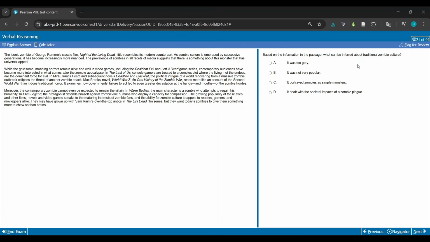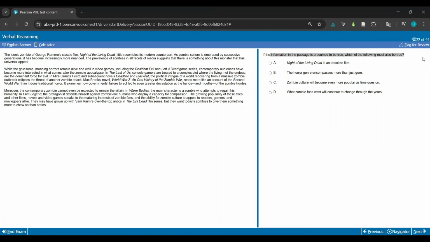If the information is presumed to be true, which of the following must also be true? Okay, so what can be inferred about traditional zombie culture? It was too gory, not very popular, portrayed zombies as simple monsters, dealt with societal impacts. Well, what did we just answer here? We just said that contemporary fans want zombies to give them something more to chew on, so you want to give them more details. So that must mean that traditional zombie culture portrayed zombies as simple monsters. B is not going to be right. We'd already ruled out D. A doesn't say it was too gory, not necessarily. It says the gruesome moaning horrors remain alive, but there's no comparison, so I think it has to be C.